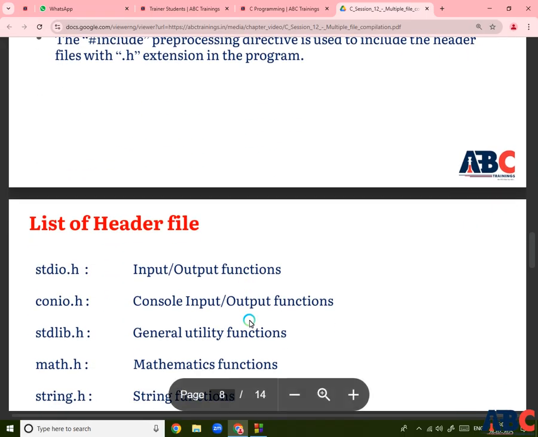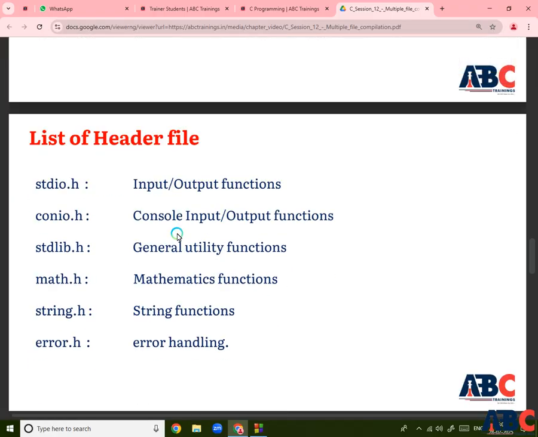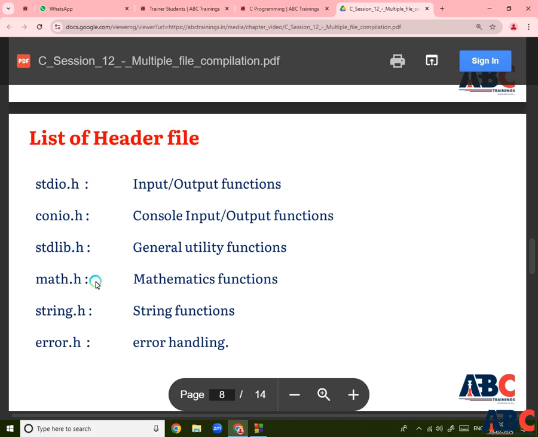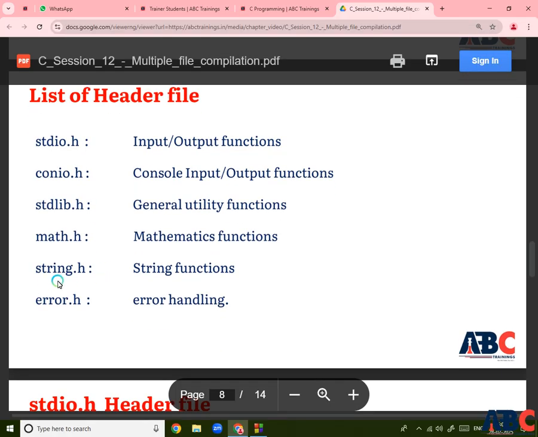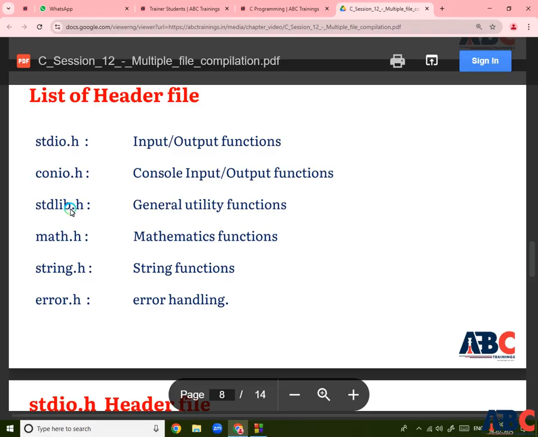Basically, the list of header files includes stdio.h, console input output .h, stdlib.h standard library, math.h mathematical library, string.h string function library, and error.h. So the first one is the input output library, your console input output library, then the standard library, then the math library, then the string library, and then the error.h library.